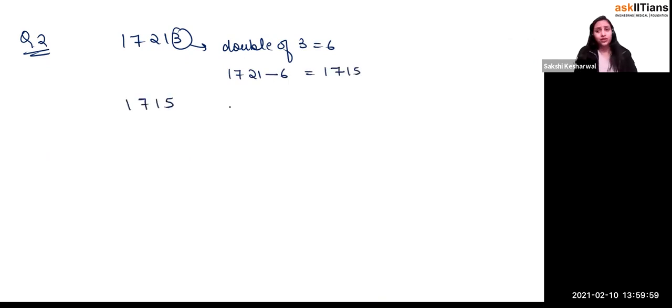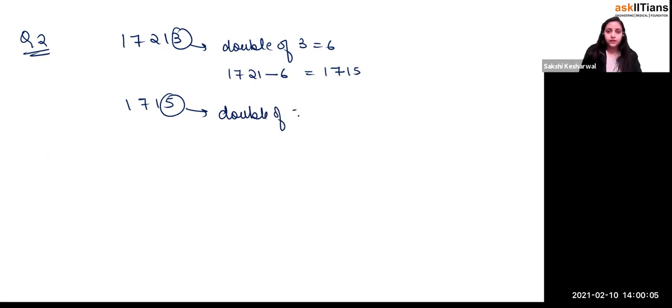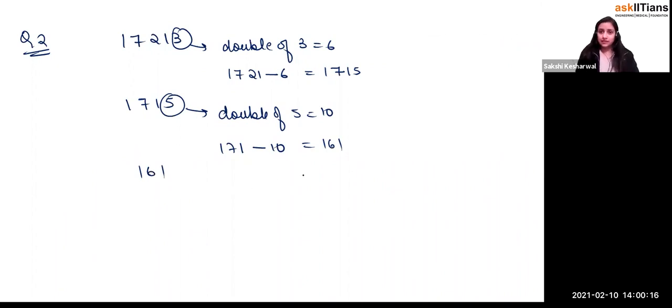1715. Right now you don't know whether it's divisible by 7 or not. What do you do? You double the last digit, right? Double of 5 is 10, right? So what do you do? 171 minus 10. So this is equal to what? 161. Yes or no?